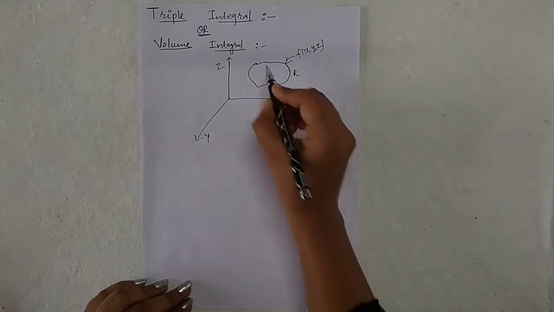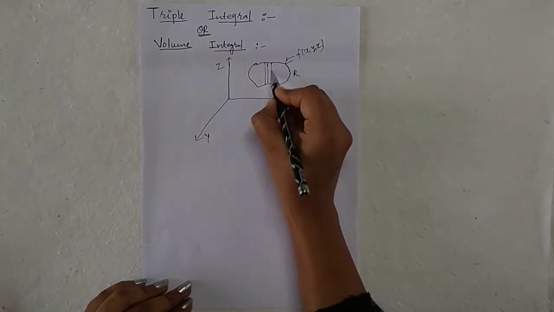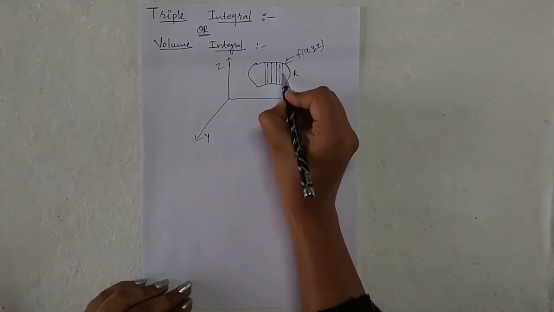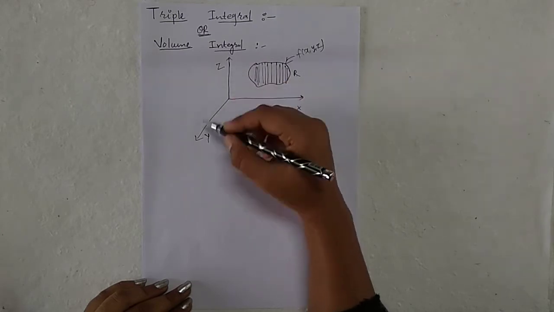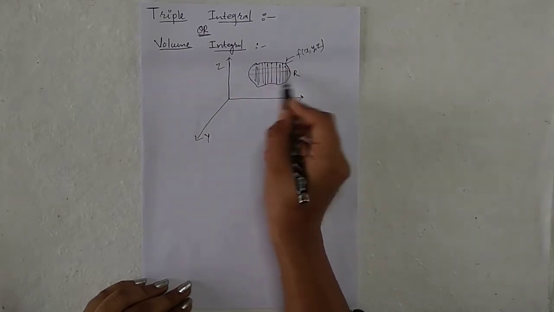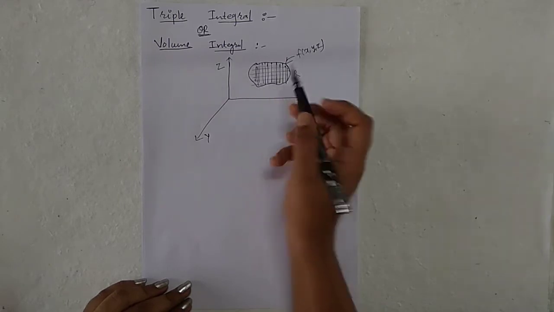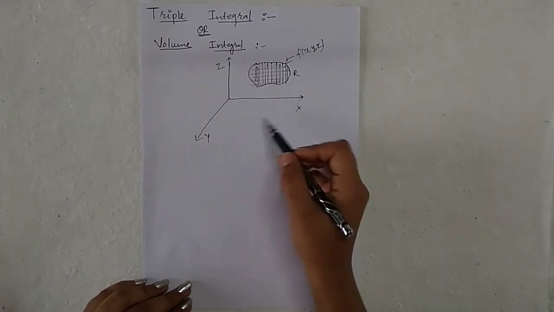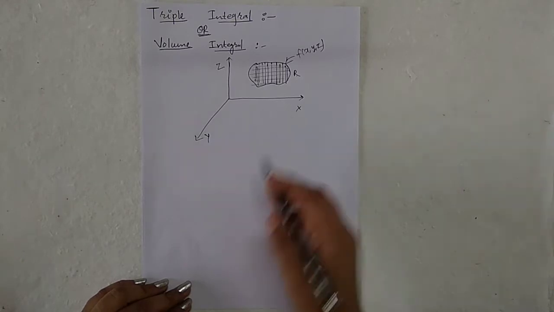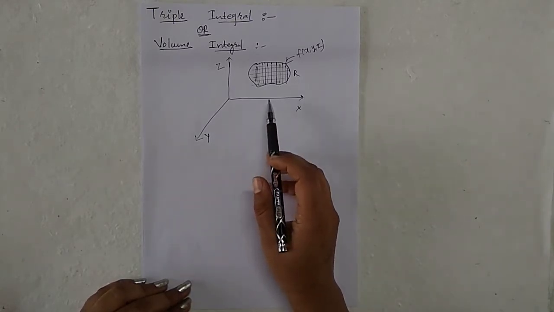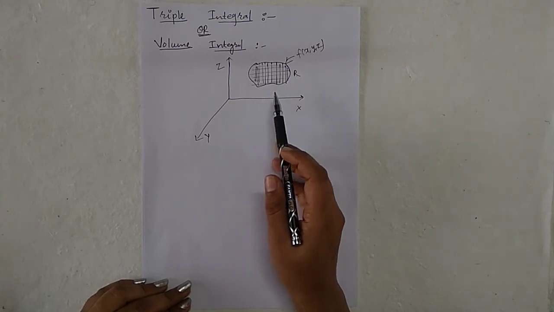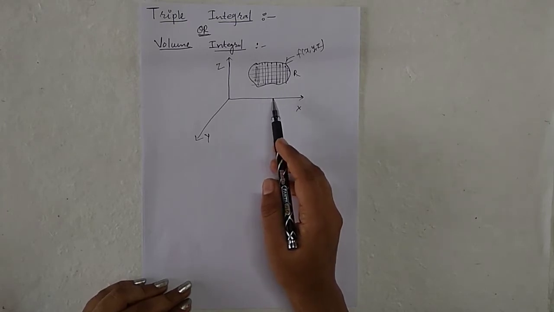Suppose these are the parallel planes to yz, and these are the parallel planes to xy planes. So the parallelepiped cells may have the dimensions delta x, delta y and delta z.